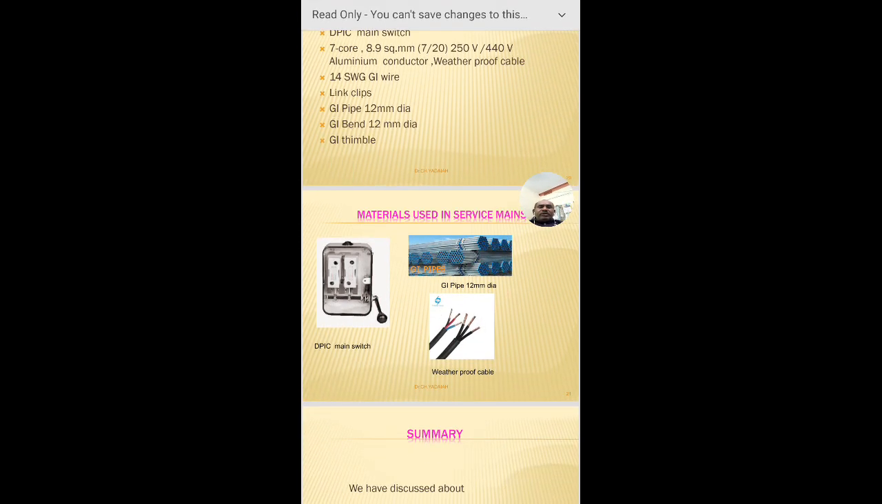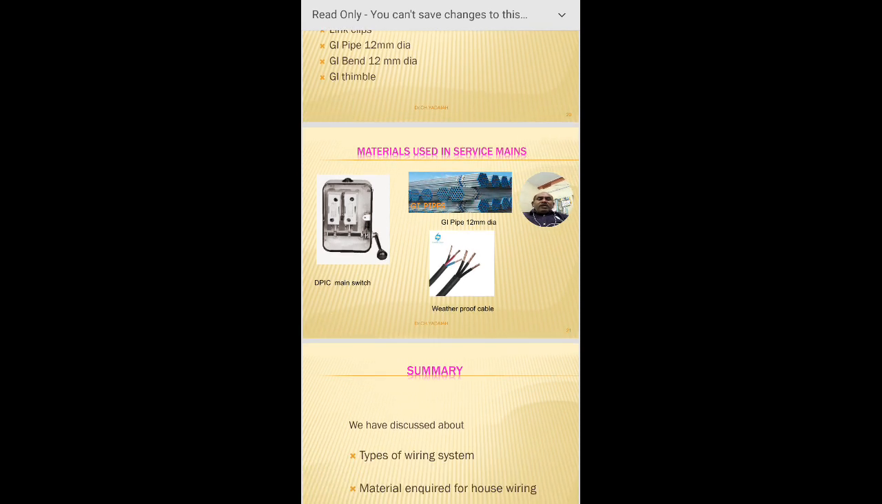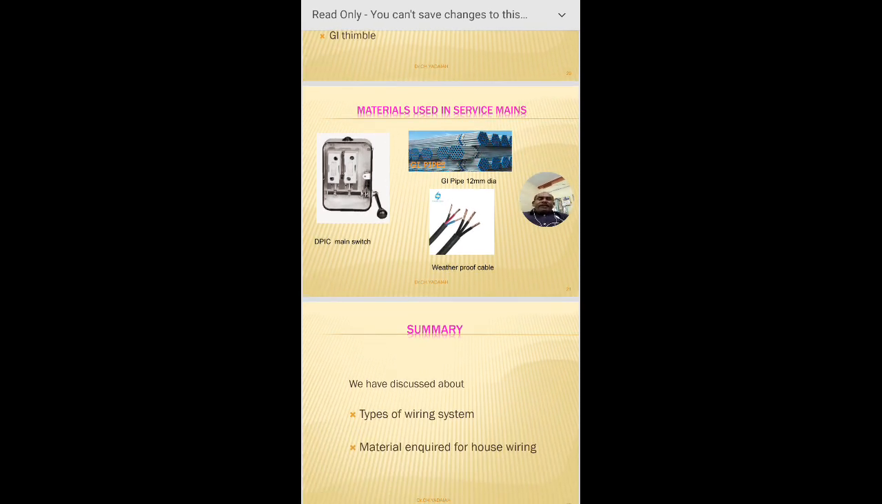And coming to the overall idea of a domestic system, these are the items we observe daily in our house. So now coming to the conclusion point.